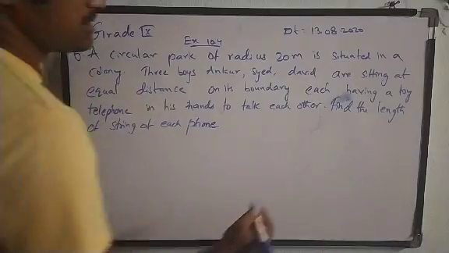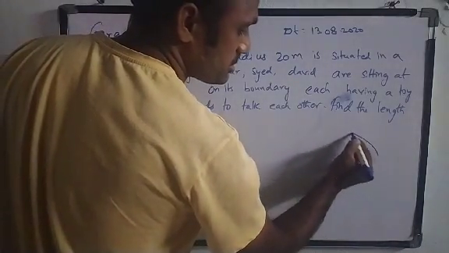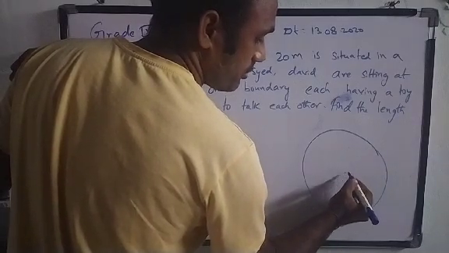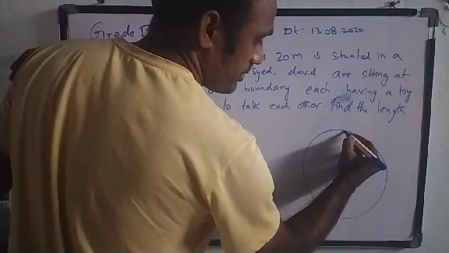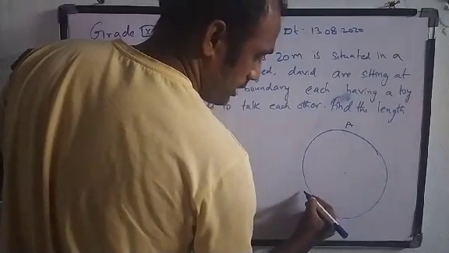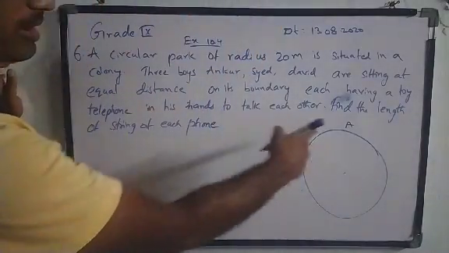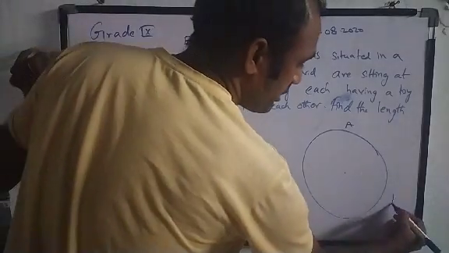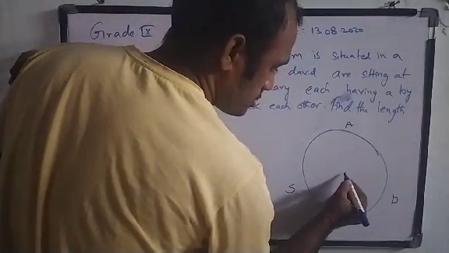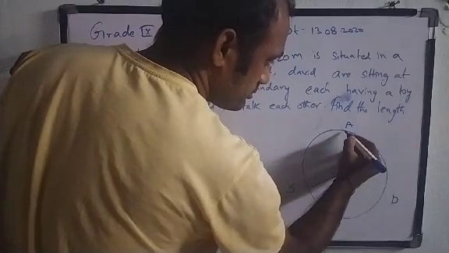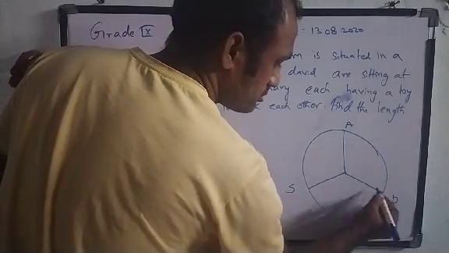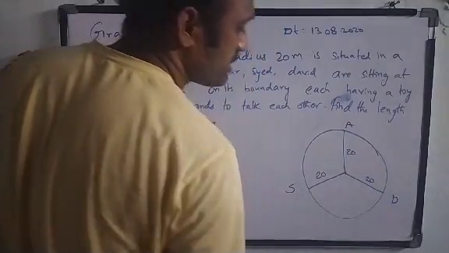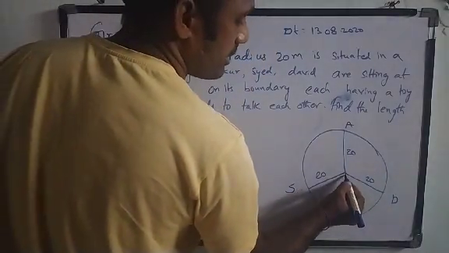Okay, so there is a circular park of radius 20 meters. So let us suppose this is a circle which is of 20 meters. Let us suppose here is one boy, Ankur, which I am denoting by A, and here is Syed, here is David. So all are 20 here. So 20 meters as radius. Let us denote this as O.